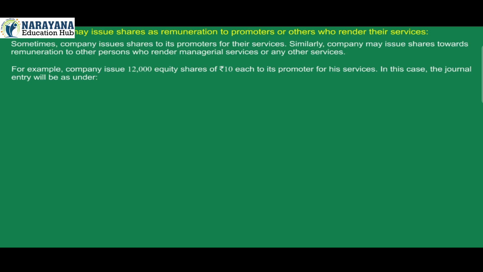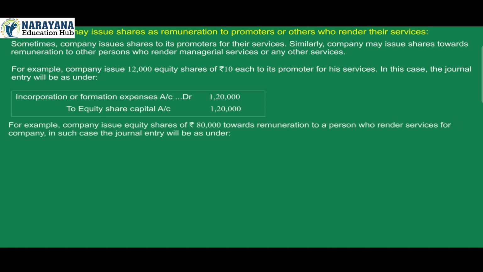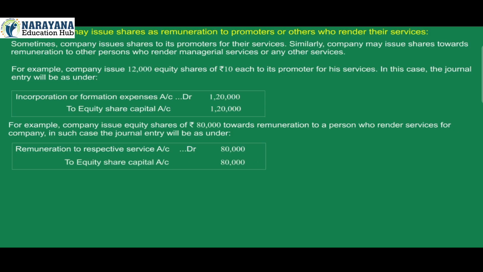In this case, the journal entry will be as under: incorporation or formation expenses account debit 1,20,000 to equity share capital account credit 1,20,000. For example, company issues equity shares of Rs 80,000 towards remuneration to a person who renders services for the company. In such case, the journal entry will be as under: remuneration to respective service account debit 80,000 to equity share capital account credit 80,000.